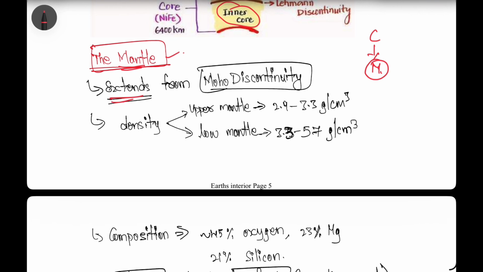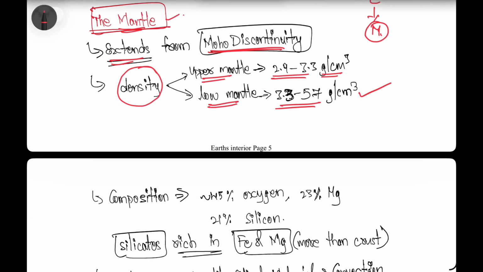So the mantle extends from the Mohorovicic discontinuity. It starts from the Mohorovicic discontinuity. And when we talk about the density in the mantle region, the upper mantle has a density of 2.9 to 3.3 grams per centimeter cube, and the lower mantle has a density of 3.3 to 5.7 grams per centimeter cube.